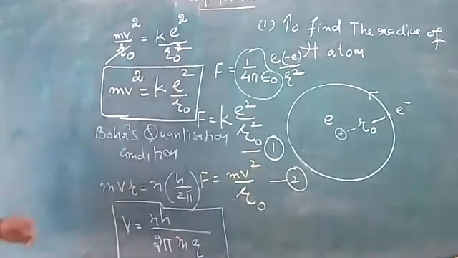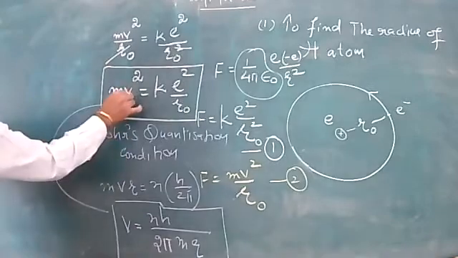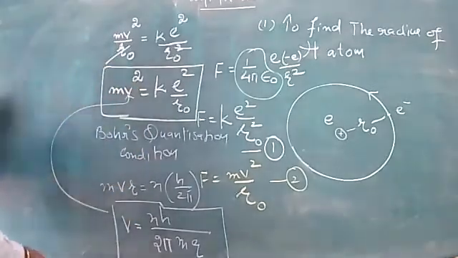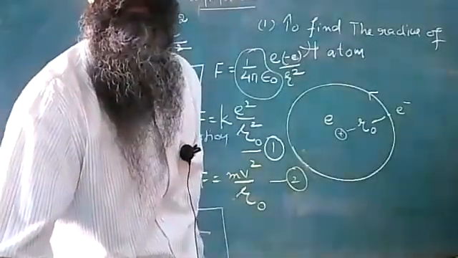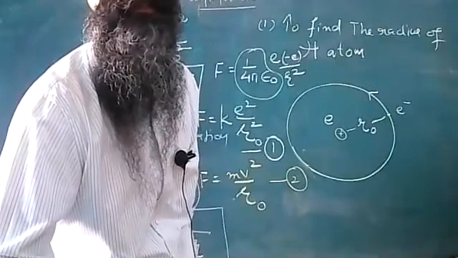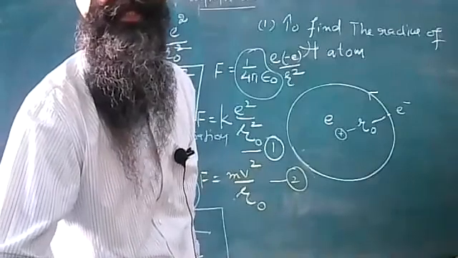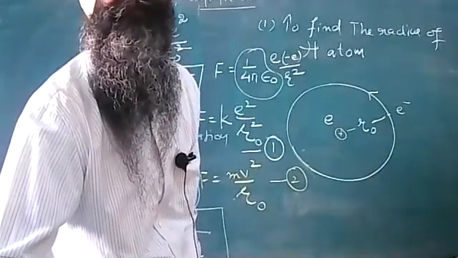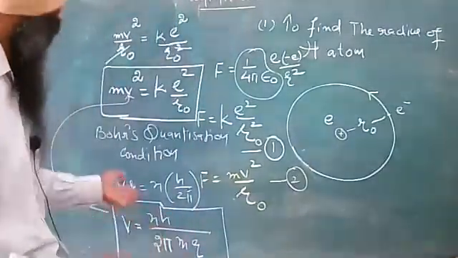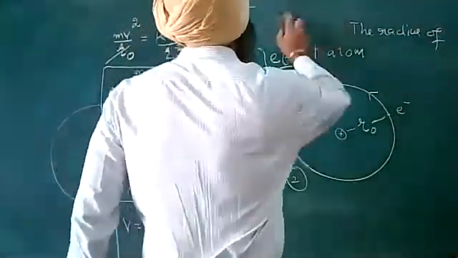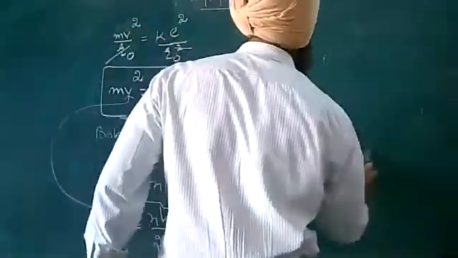Now, my further calculation involves substitution of this value of v from this equation in this equation. And let me substitute. Let us see how we can have this solved further. When I substitute these values, let us see what I get.